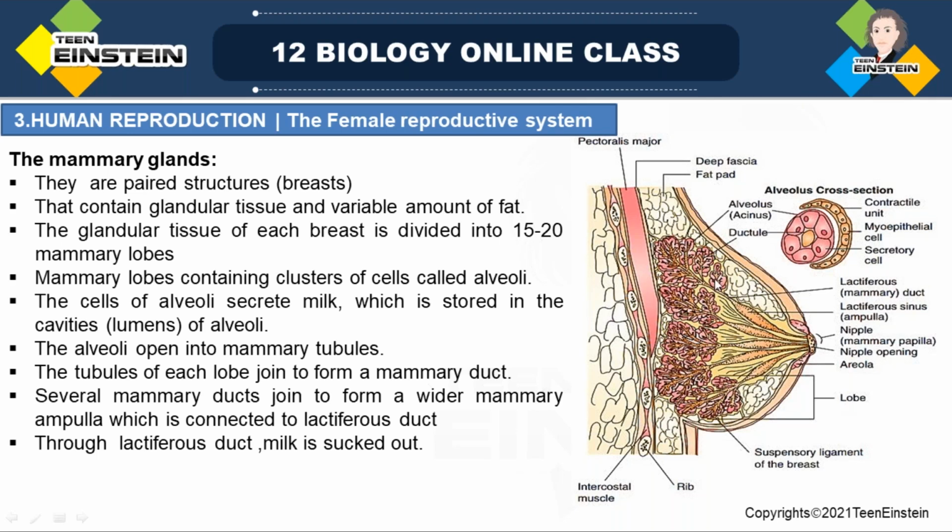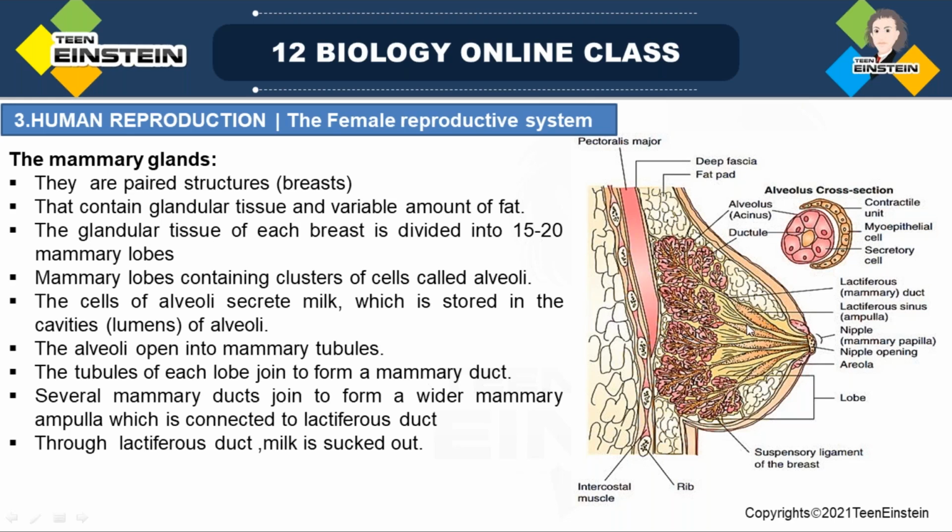From each lobe, the tubules join to form a mammary duct. Here you can see this duct.